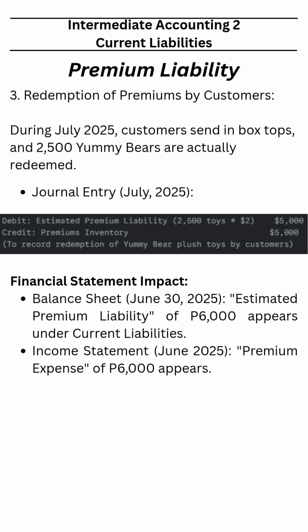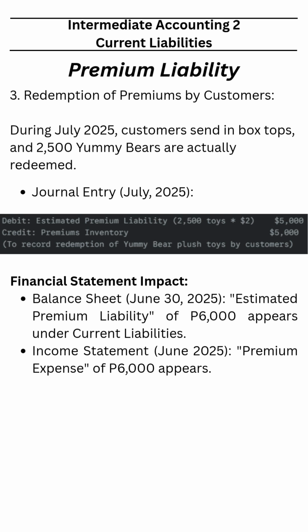Okay. Now, at the time of the redemption, let's say in the month of July, the customers send in box tops, only 2,500. The expected is 3,000, right? But the actual that were redeemed is only 2,500 yummy bears. So at the time of the redemption, that is also the time that the company is paying off the liability. The estimated liability is 6,000, but the liability that is paid is only 5,000.